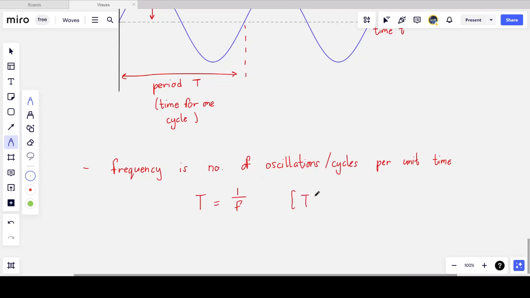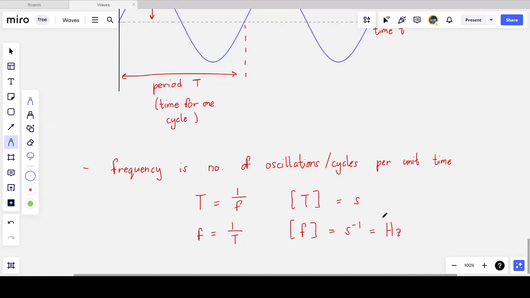And so if I use square brackets to denote units, the unit of period is the second, it's measured in time, and the frequency, which is also the inverse of the period, has a unit of measurement which is per second, but we give it a different unit of measurement, a derived unit, just to denote that we are talking about frequency, which is called the hertz, uppercase H, lowercase z.